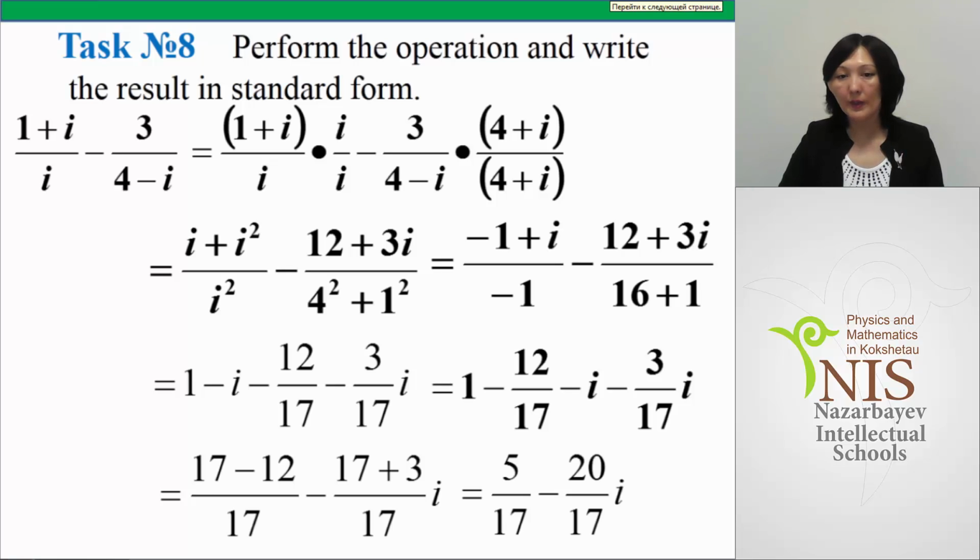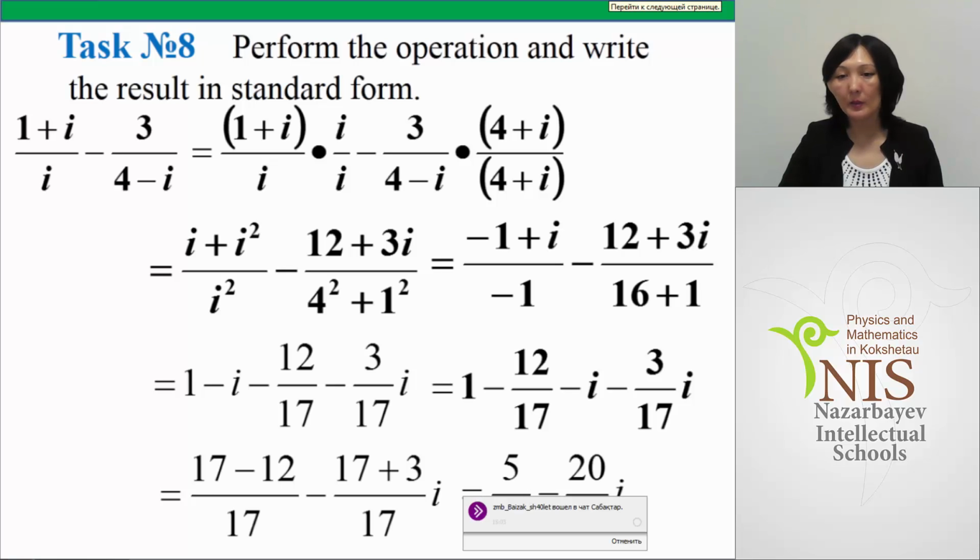In the first fraction, we will multiply numerator and denominator by i. So the first fraction, after simplifying, will be equal to 1 minus i. And the second fraction, 3 over 4 minus i, we multiply numerator and denominator by 4 plus i.